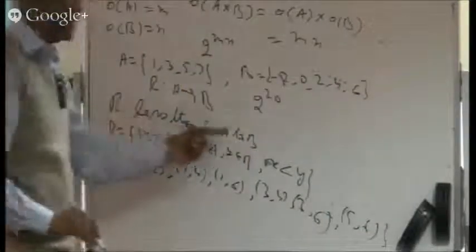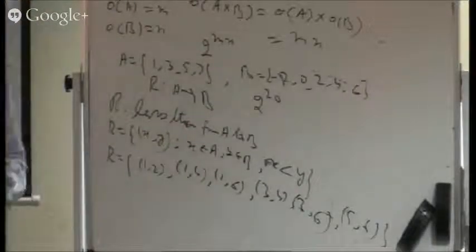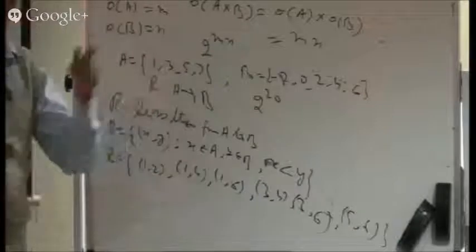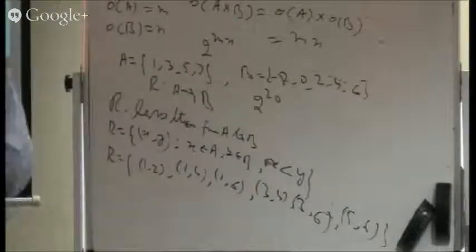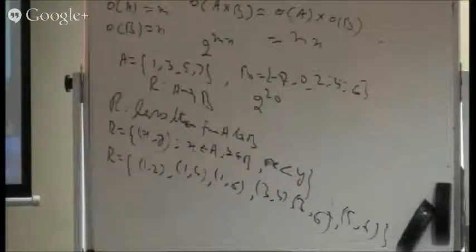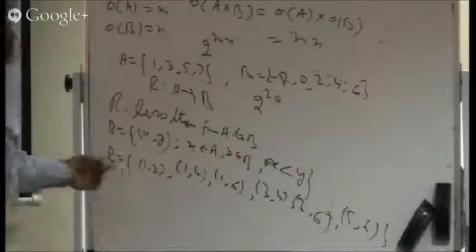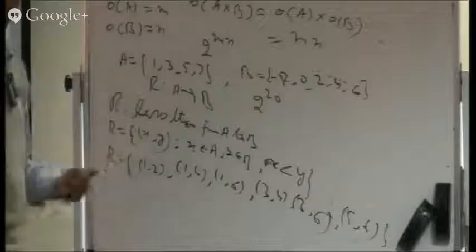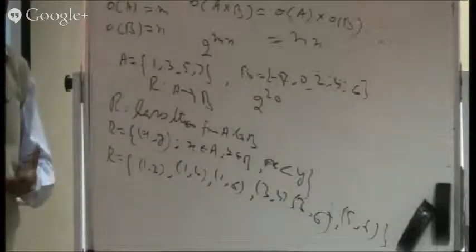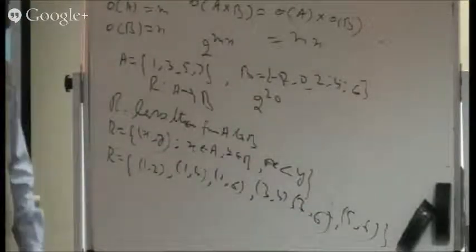I have put it up in language, then I have demonstrated it in the builder form, and here is your roster form. And if it is written in the roster form, it is much more clear. All the elements become before our eyes. And from here, we can get the idea of the domain of a relation. What we mean by the domain of a relation.